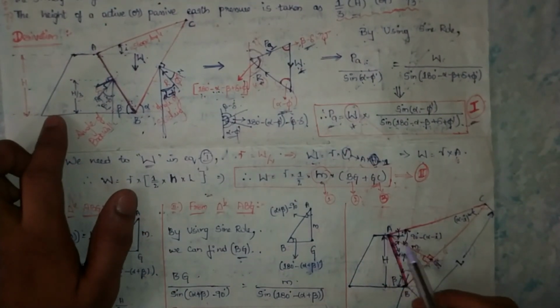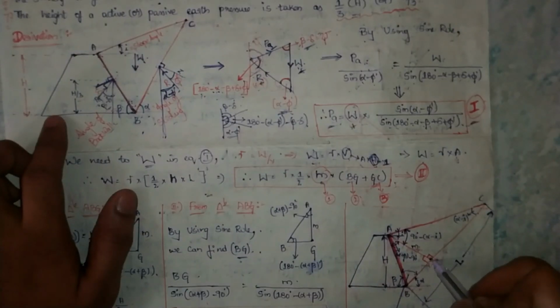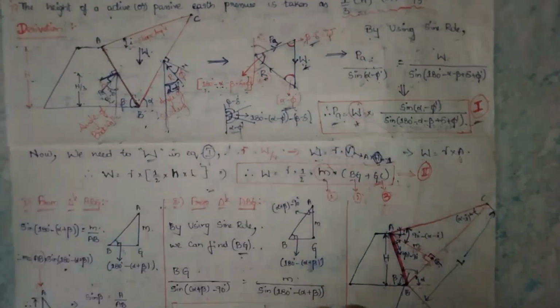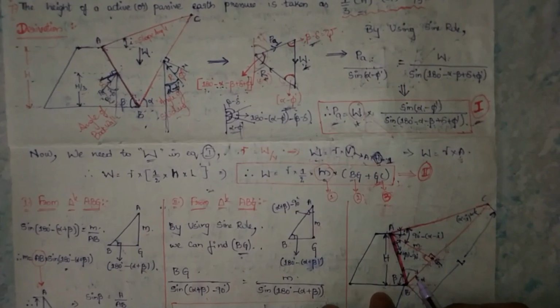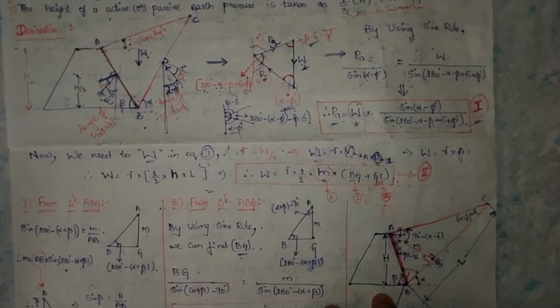Here, take a 90 degrees line to this sliding surface. So we get 90 degrees here, named as the G point. Here L is nothing but BG plus GC. Alpha is the angle of the sliding surface. Next, beta is the angle of the back wall, and next we need to get this angle.